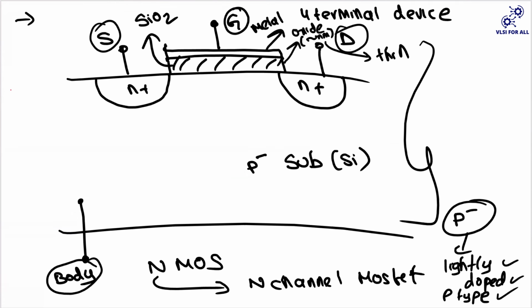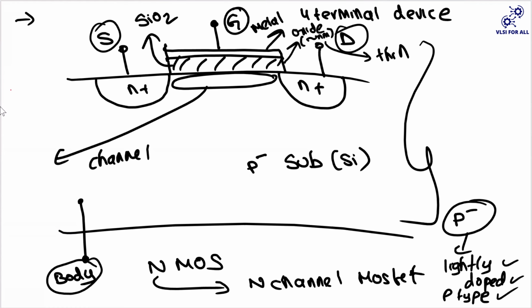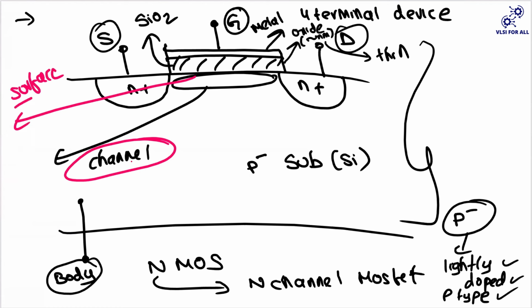And here is where you will get your channel, okay? So you will get your channel here. So this is your NMOS. So this surface, whatever that is there, is very important because you are going to apply some kind of voltage on top of it. So now you have to do some kind of analysis at this surface. Let us go to the next, which is your MOS stack.